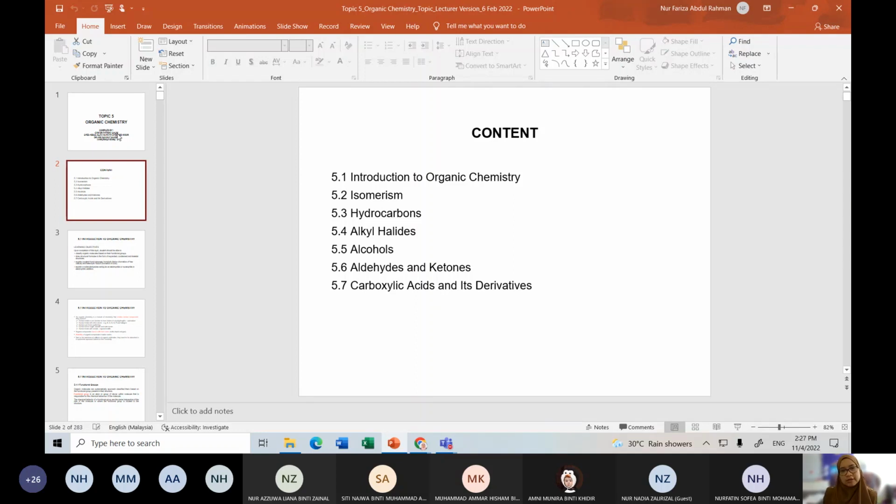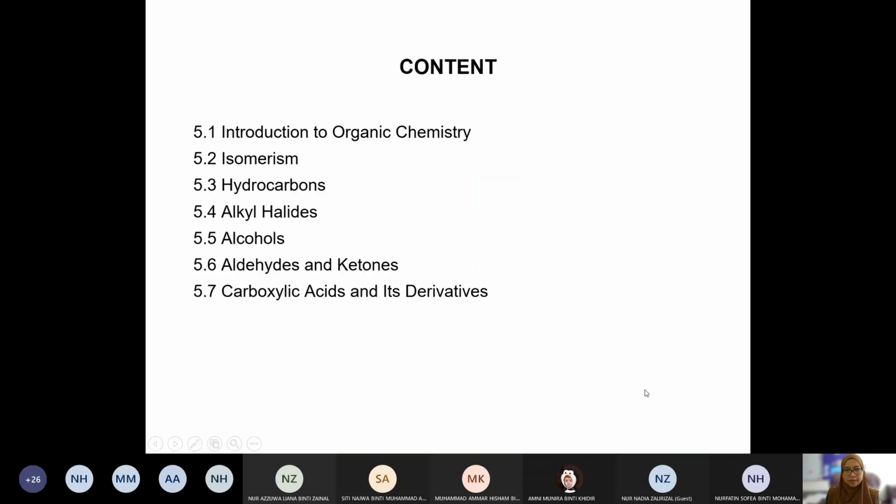Content. So these are the content, the subtopics that will be covered in this topic 5. As you can see, we have 7 subtopics only. Okay, we're going to start with introduction to organic chemistry. And then isomerism. I believe that you have been taught about isomerism before. Okay, so the word isomer. Okay, and then we have hydrocarbon, compound that have hydrogen and carbon in it. And then we have alkyl halides, alcohol, aldehyde and ketone, carboxylic acid and its derivative. So these are the ones that will be covered in our topic, guys. Only this 1, 2, 3, 4.